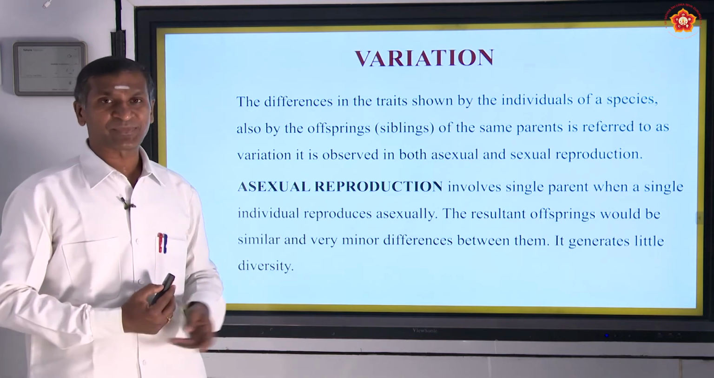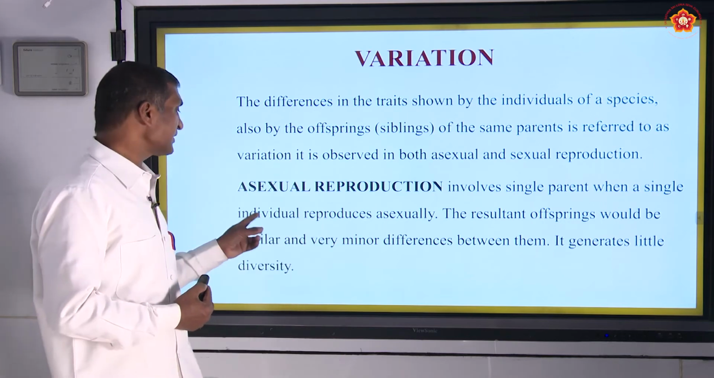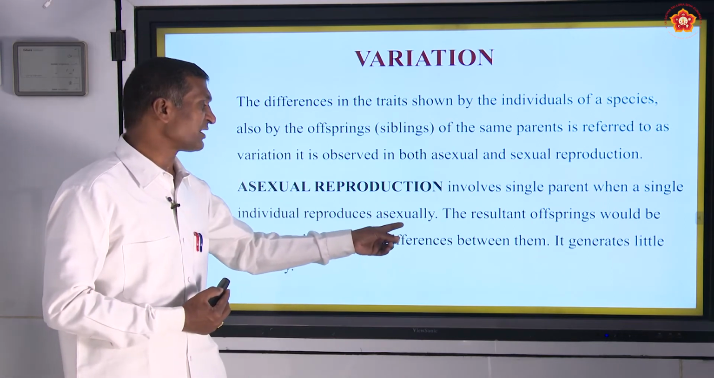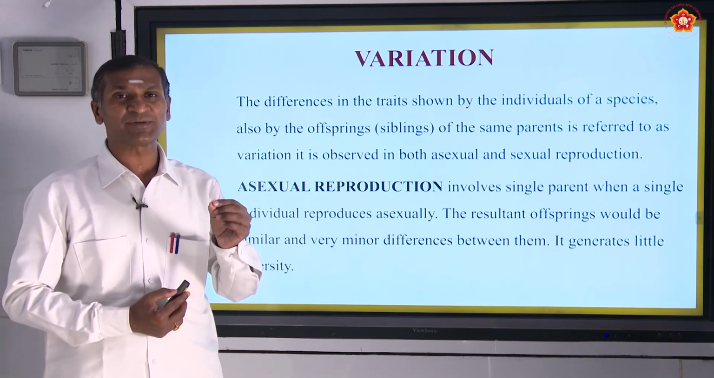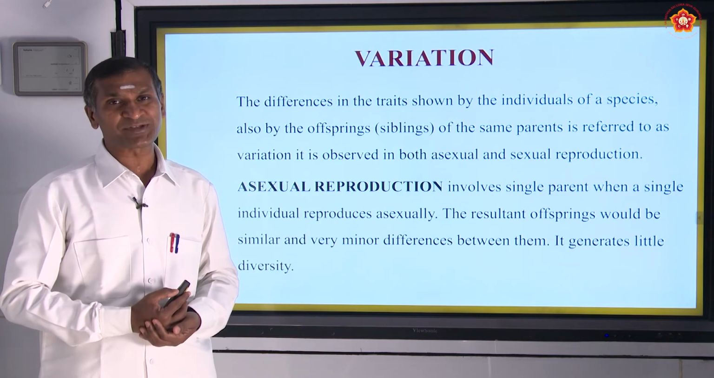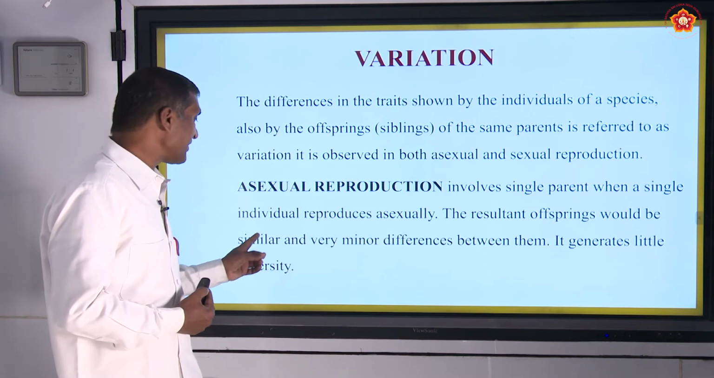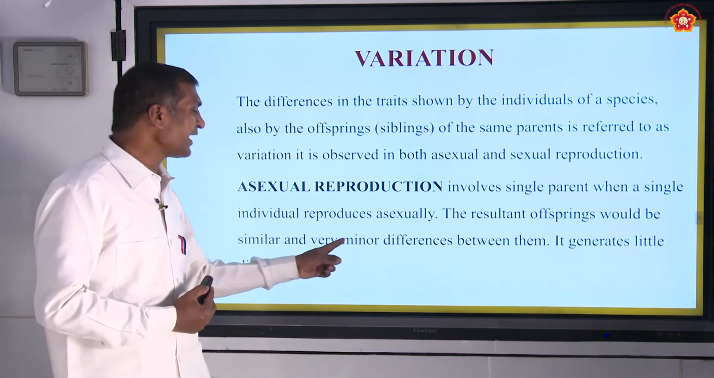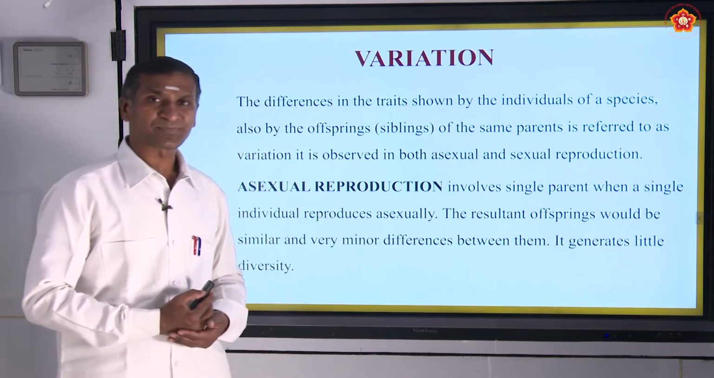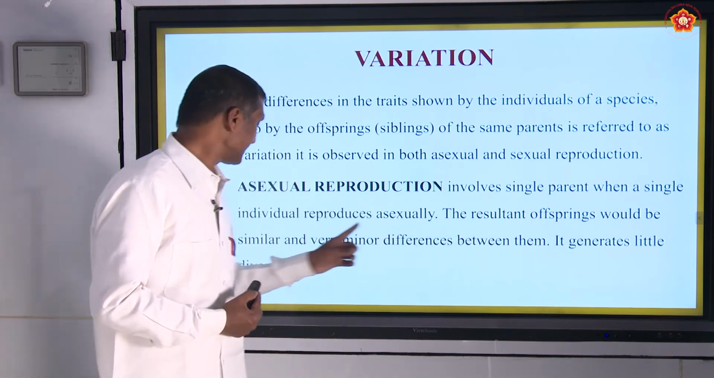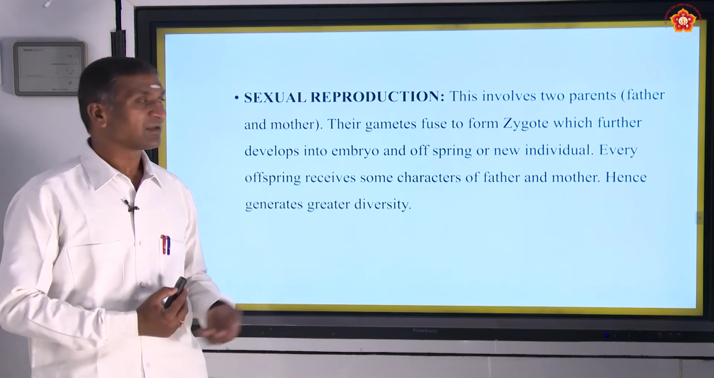Asexual reproduction involves a single parent. When a single individual reproduces asexually, the resultant offspring would be similar, with very minor differences between them. It generates little diversity.